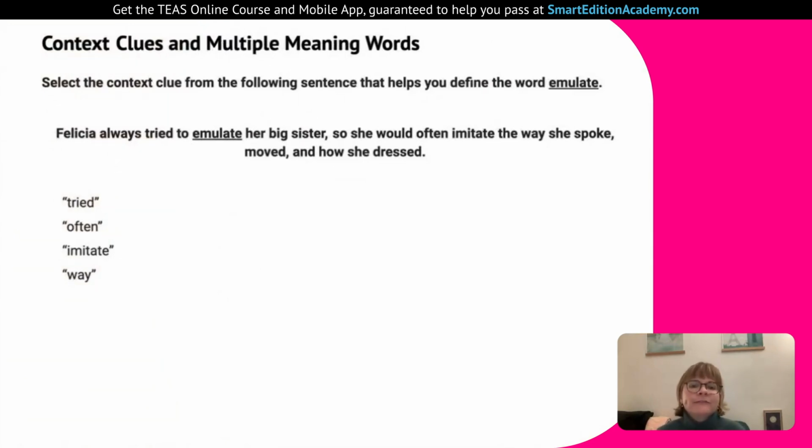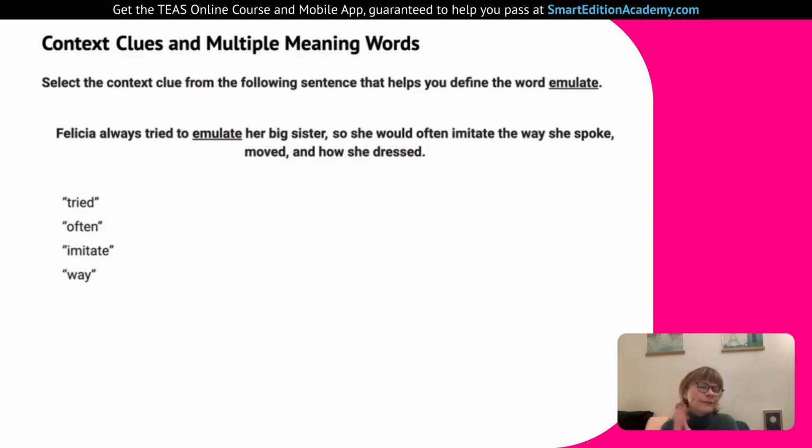Select the context clue from the following sentence that helps you define the word emulate. Felicia always tried to emulate her big sister, so she would often imitate the way she spoke, moved, and how she dressed. Here we have that parallel structure again. In the first part of the sentence, Felicia always tried to emulate her big sister, and the second part is very similar. She would often imitate the way her big sister spoke, moved, and dressed. So we have two verbs here that are parallel: she tried to emulate, and she would often imitate.